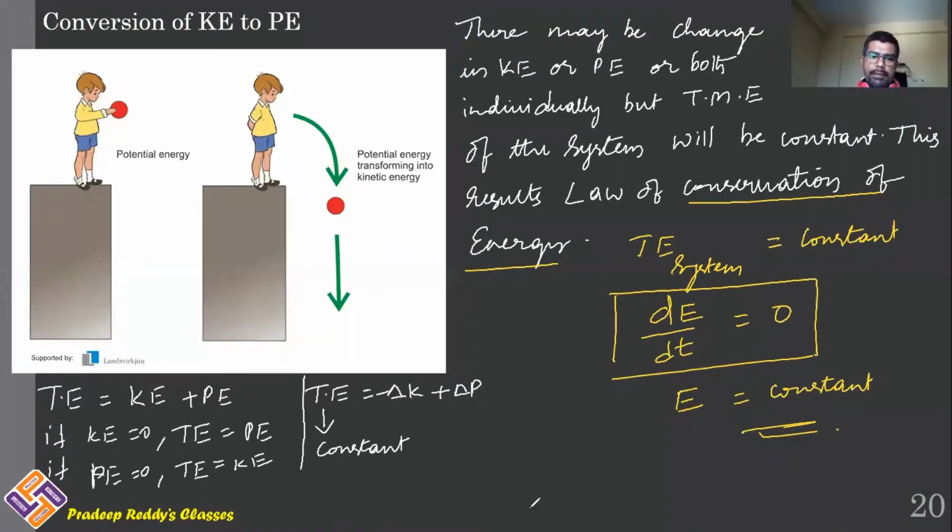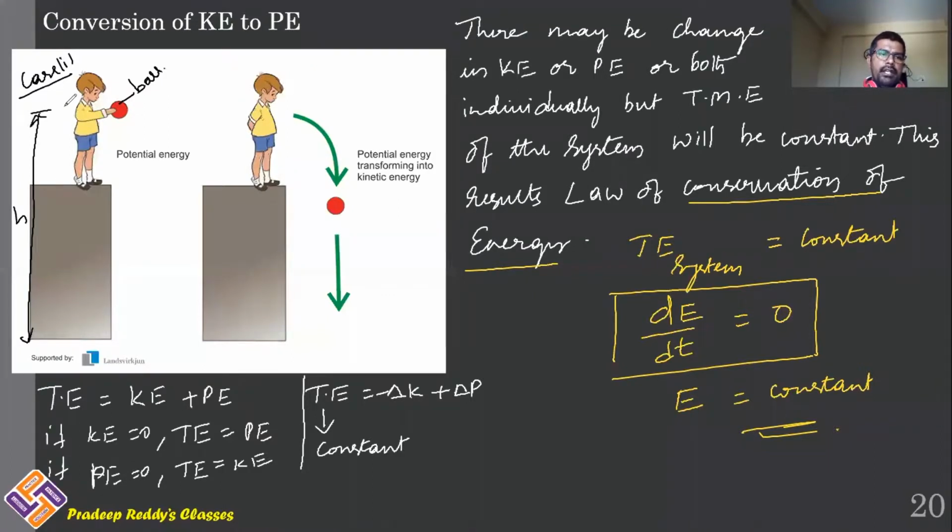Now let us take one simple example of how kinetic energy decreases and potential energy increases, and vice versa, resulting in constant total mechanical energy. In this case one, a person is catching an object. This is a ball. The ball is at some height h.